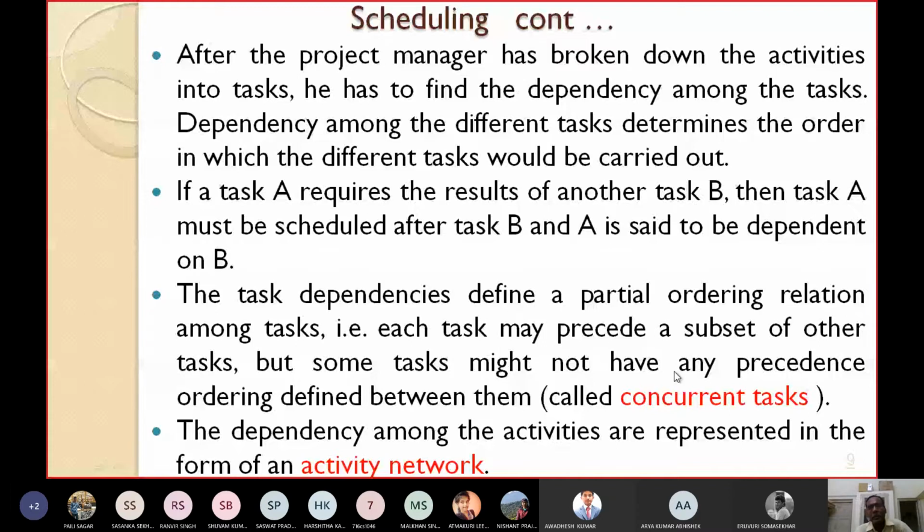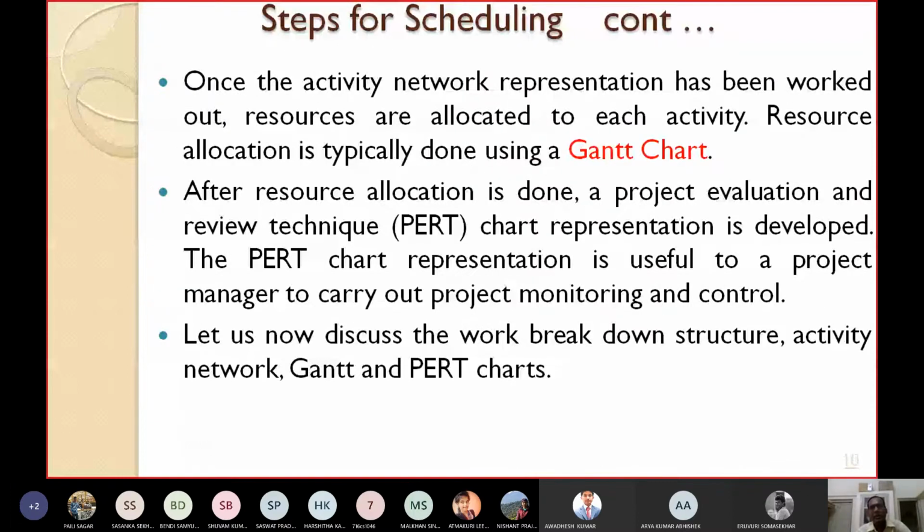The dependencies among the different activities can be represented in the form of an activity network. We'll take an example of an activity network maybe in the next class. Once you draw the activity network, the resources can be allocated to each activity, and the resource allocation can be represented using a very important chart known as a Gantt chart. Very often it will be required in your industrial career. So resource allocation is finally done using a chart called a Gantt chart.